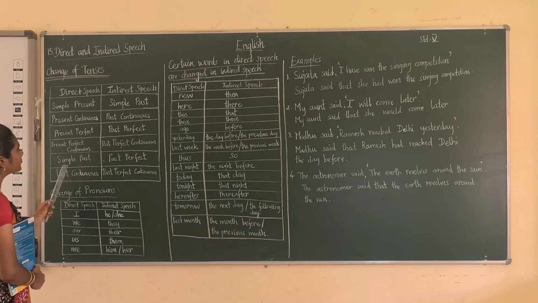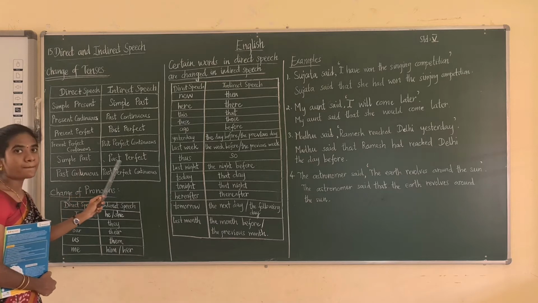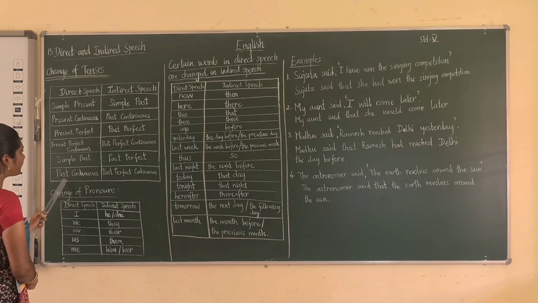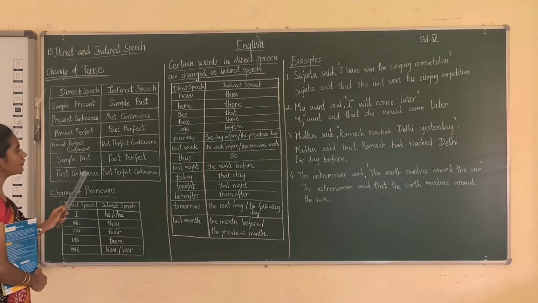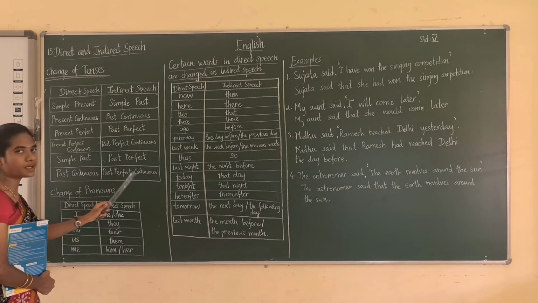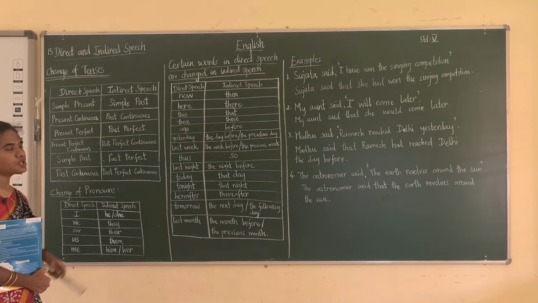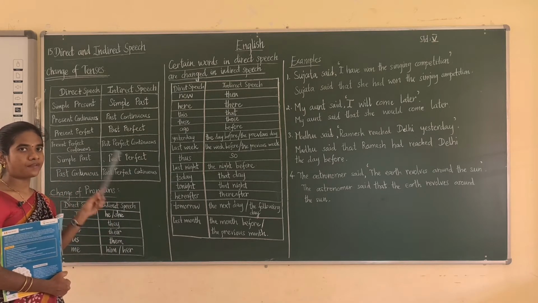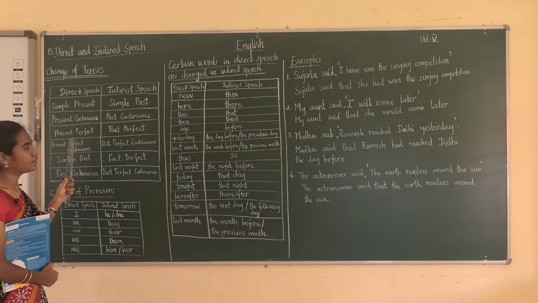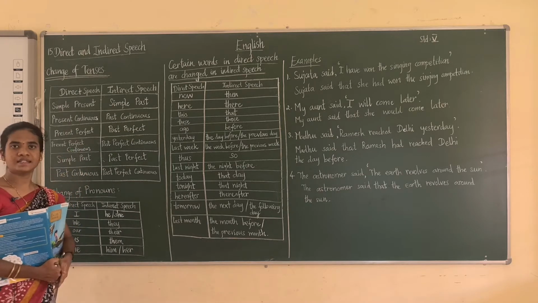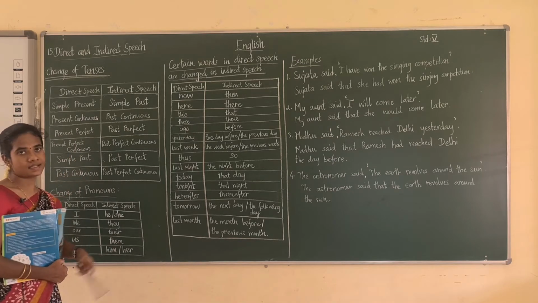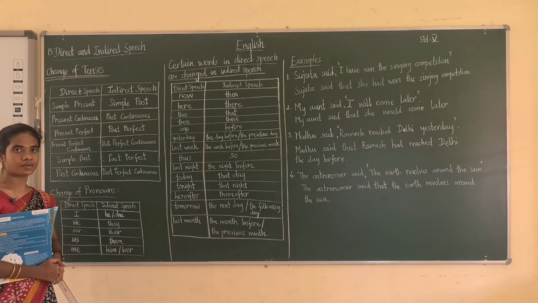For the simple past, you have to change it into a past perfect. The next one, past continuous, you have to change into a past perfect continuous tense. So these tenses should be changed accordingly. You have to remember these tenses always, and I hope you all remember the structure. We have already learned the structure of these tenses, so remember that also.